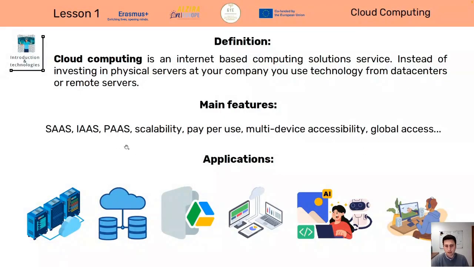Okay, some examples are Netflix, online video games, Microsoft 365, Shopify, Spotify, several applications where you don't have the tools installed inside your computer. They are based on the cloud, and you are paying every month for using them. Some of them have freemium solutions, which are free plans, and then the subscription ones.